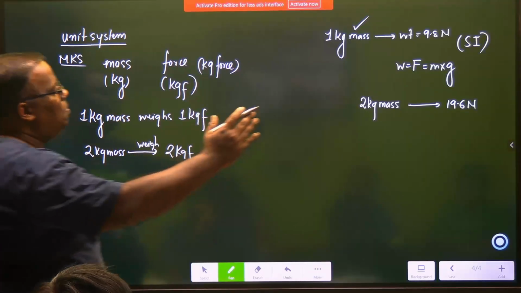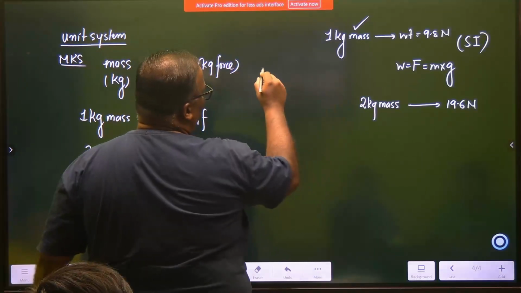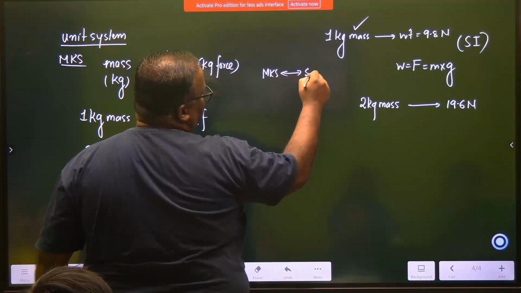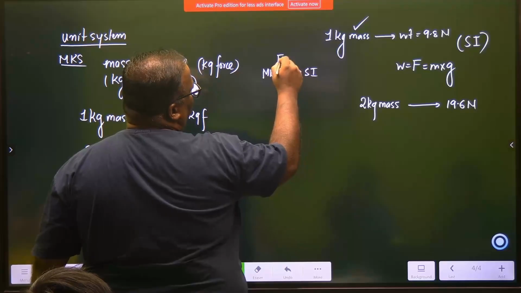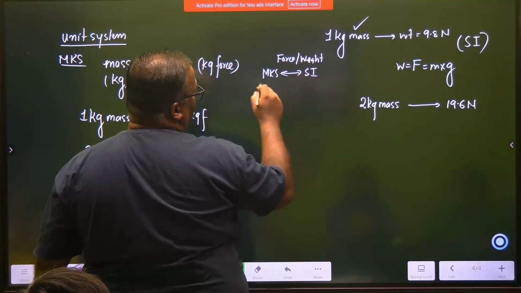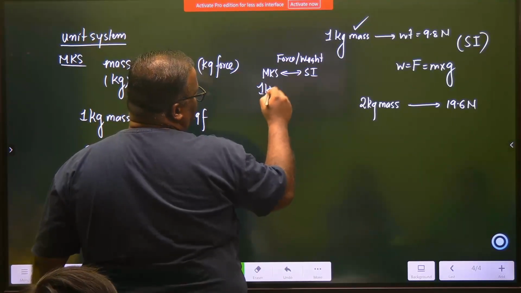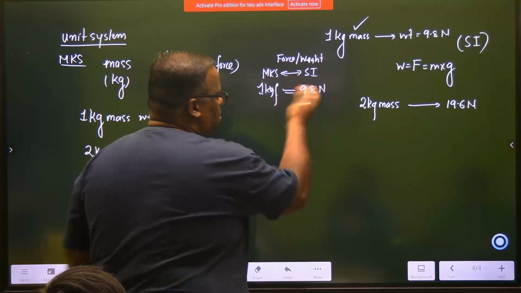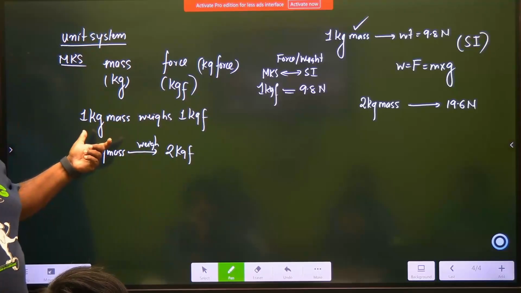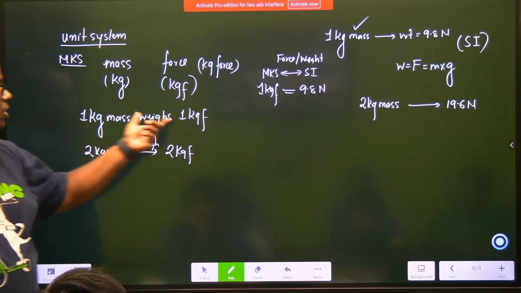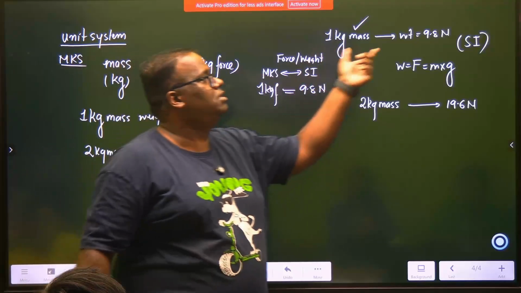So if you want to marry these two systems, if you want to interchange MKS with SI and compare a quantity called force or weight, then how will you compare? You will say 1 kg force is 9.8 Newton. This is the conversion. 1 kg mass is 1 kg force, 1 kg mass is 9.8.